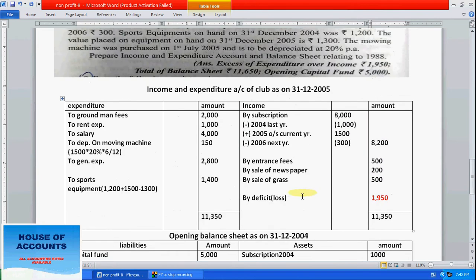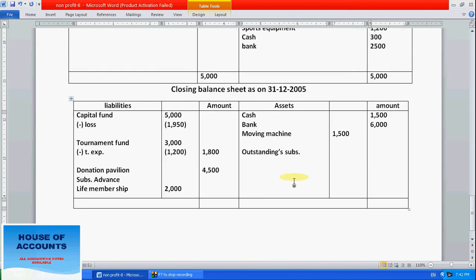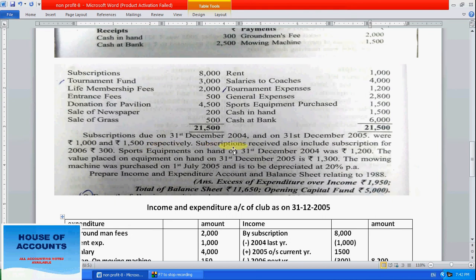Next, after completing the receipts and payments, let's come to the adjustments. Subscription, this one is 2004, let it be. For 2005 there is a subscription of 1500 outstanding. So right here outstanding subscription 1500. Next, there is a subscription also included for the upcoming year 2006.